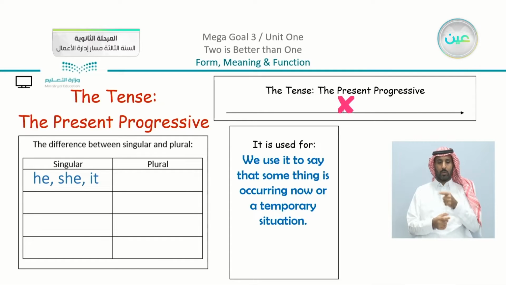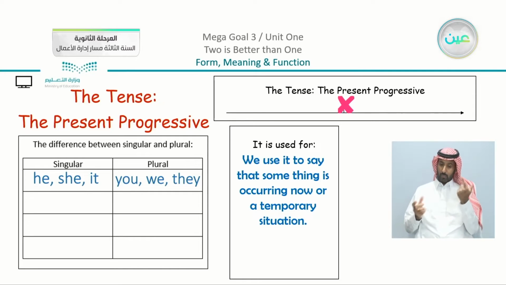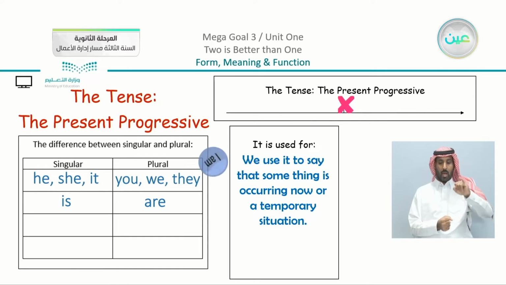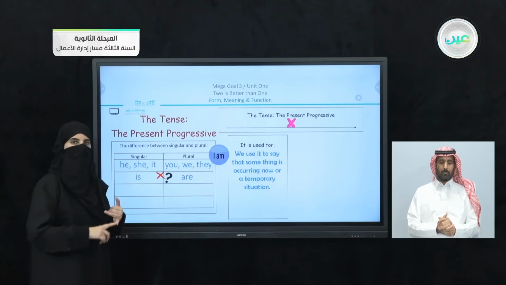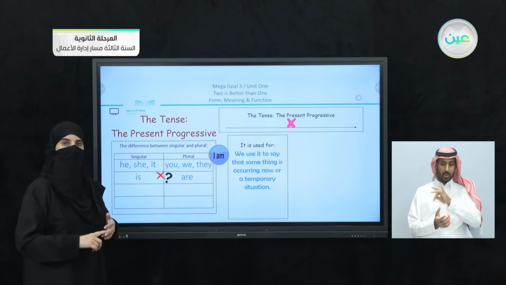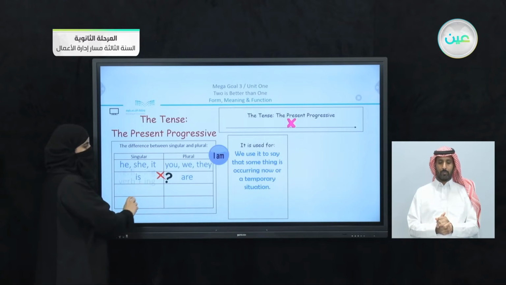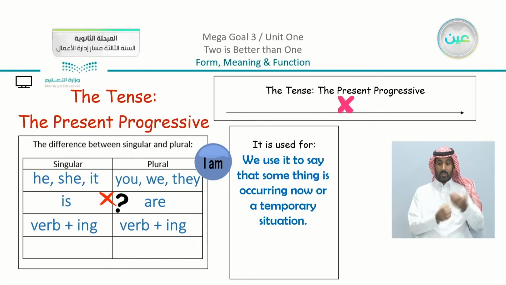We can have here the pronouns, as we discussed before, singular and plural. Is is the verb to be used with the singular. Are is used with the plural. But you can notice that there is one pronoun which is missing. We have here I, which is always with am in the present progressive. Of course, we use them in affirmative sentences, in negatives, and also in questions. Both of the verbs have ing with them.